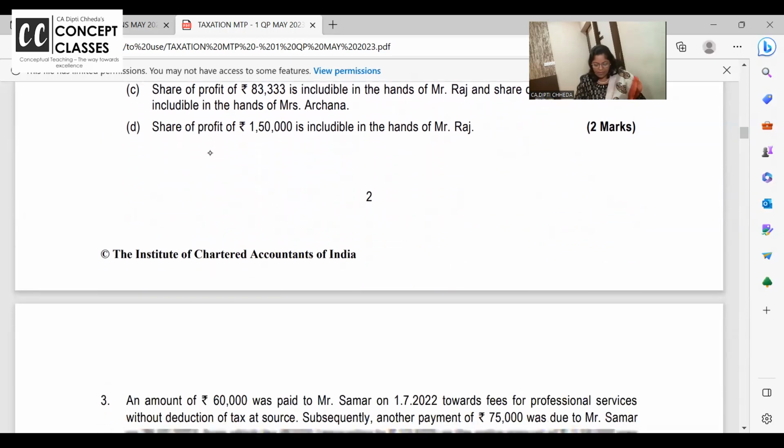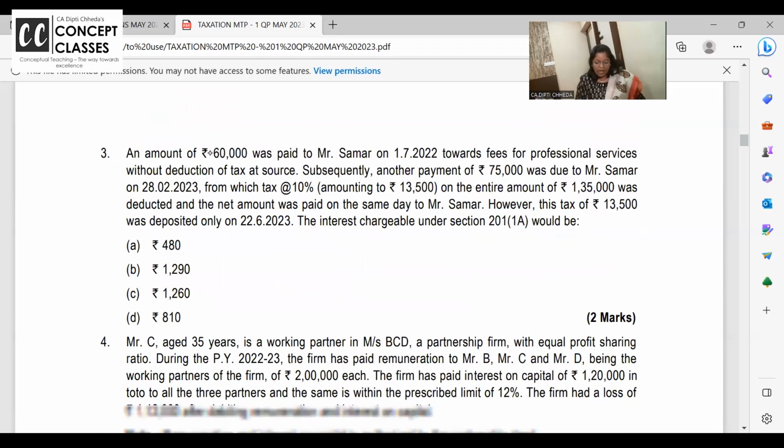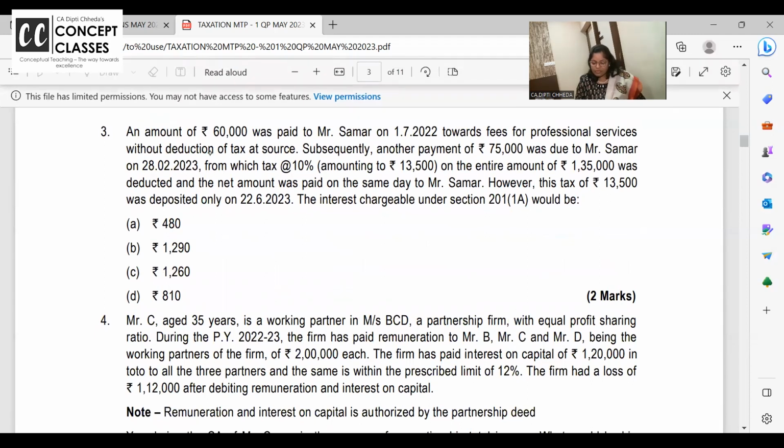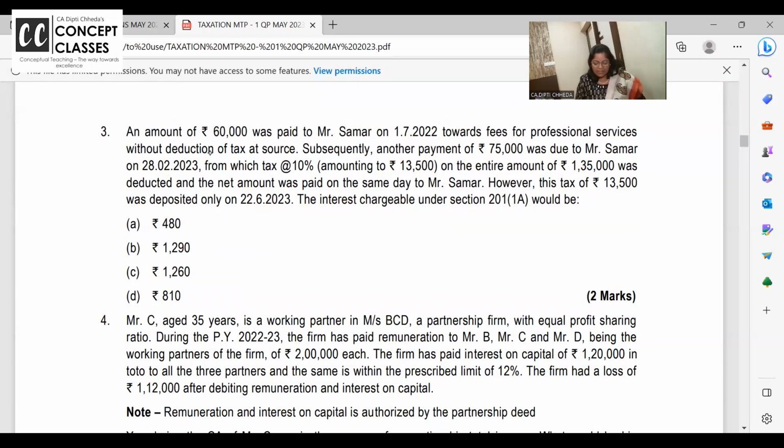Done. Next question. An amount of 60,000 was paid to Summer on 1st July towards fees for professional service without deduction of TDS. Professional service, 194J. If it crosses 30,000, you need to deduct TDS. अब तो TDS काटना भूल गए.